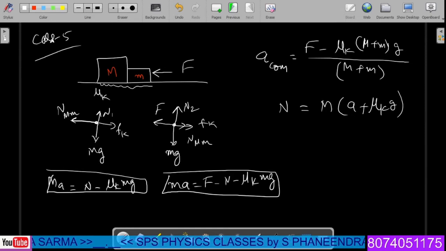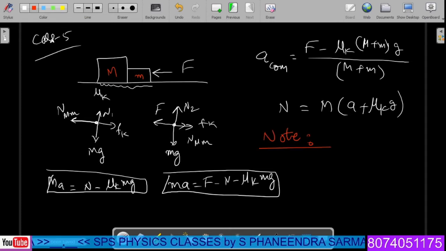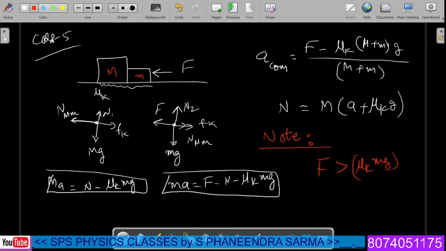Now, to validate this, to get a common acceleration or normal reaction, the question is whether these equations are valid for all forces or not. That is a very important thing. In such a case, if the applied force is greater than the frictional force offered by the first block, mu k into mg, only in such a condition are the above equations possible. If the applied force is not enough to generate the motion of the object, then how can you deal with the common acceleration? The system is at rest, therefore it will experience only static friction. That's the logic we have to follow here. That's case 5.